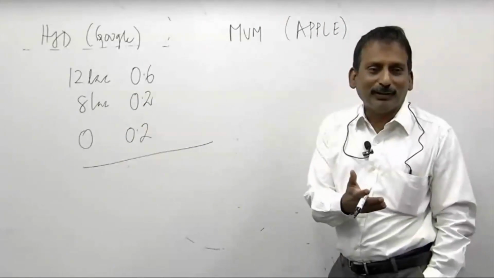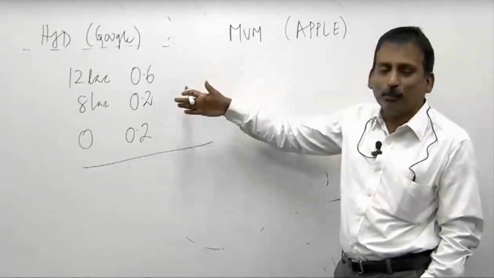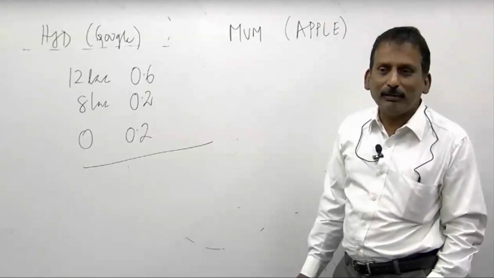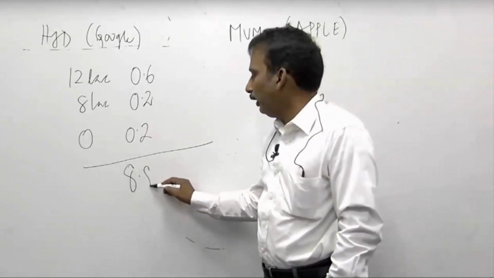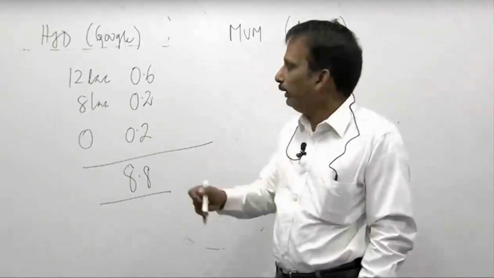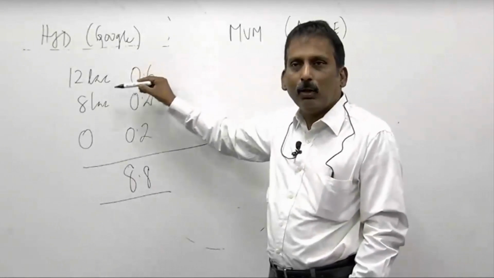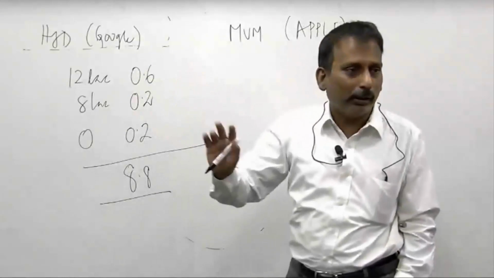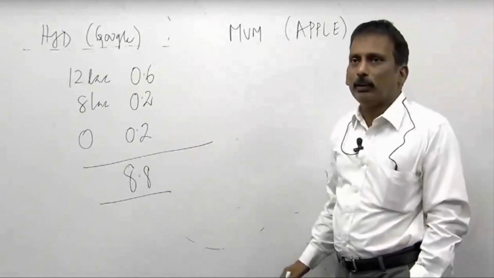Don't need a calculator for all this. Just multiply: 7.2 plus 1.6. 8.8. Are they going to give you a check for 8.8 at the end of the year? No. They are either going to give you 12 lakhs or 8 lakhs or they are not going to recruit you. Okay, that's the meaning of zero.